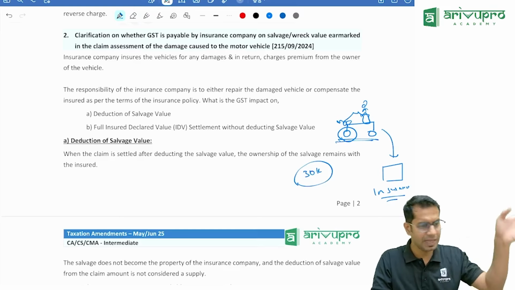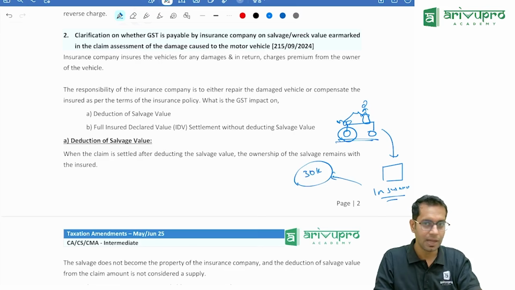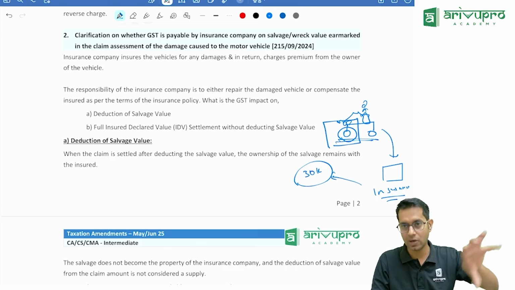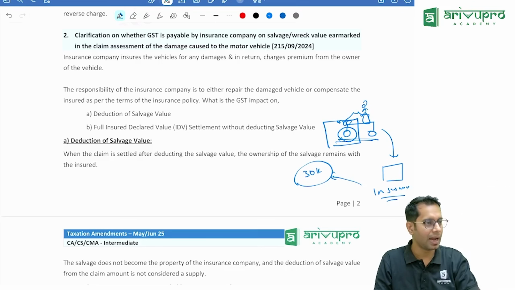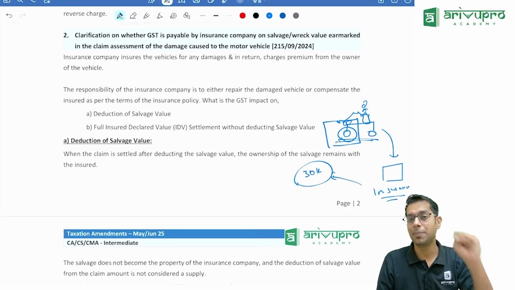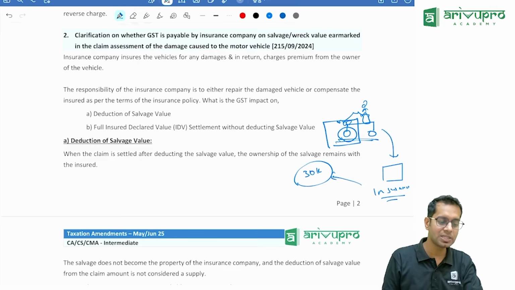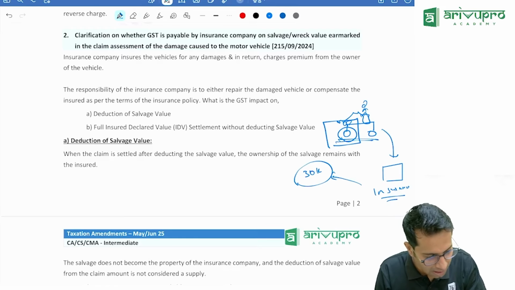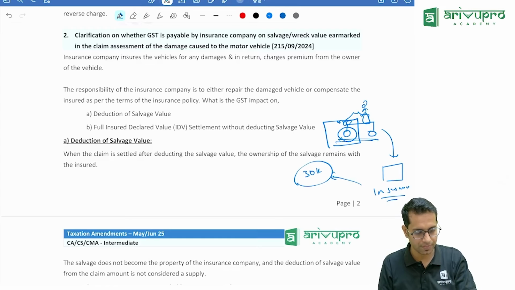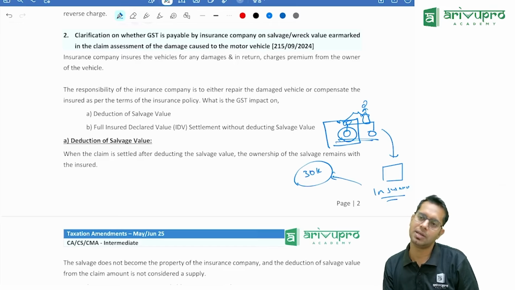The insurance company will definitely replace it. But the question is, what will happen to the old tire, that suspension bar or handlebar which is taken by the insurance company? Is GST applicable on these items which the insurance company has taken or not?